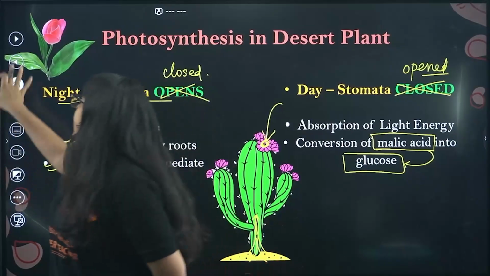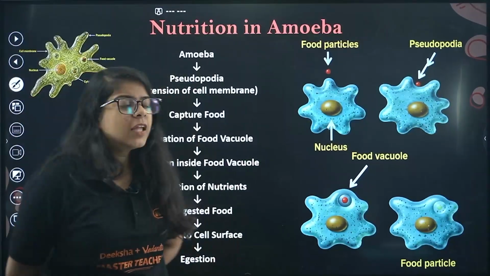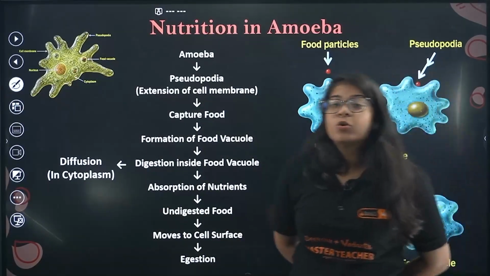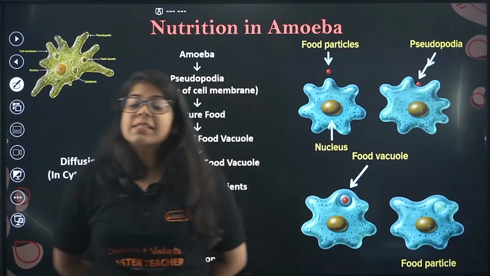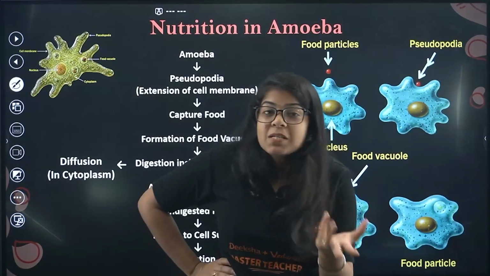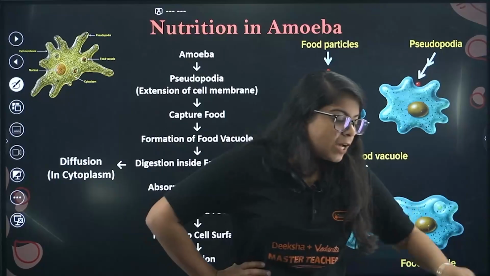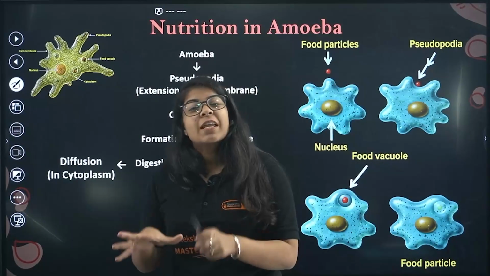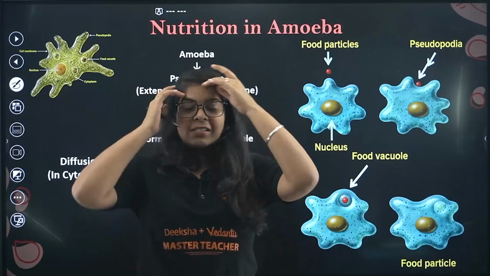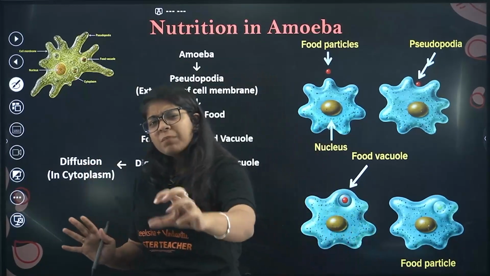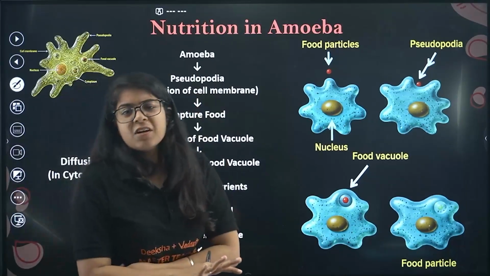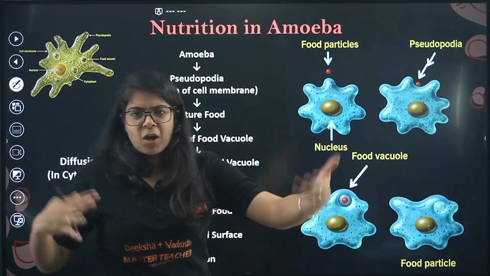Done? Okay, then moving on, we have a very important topic. We studied the cell, right? In the cell we studied unicellular organisms and multicellular organisms in the 9th class. In that we studied amoeba. Amoeba is a unicellular organism, right? So we are going to study nutrition in amoeba. We have to start with unicellular organisms and understand how amoeba actually eats food and gets nutrition. Let's understand the diagram first, then we'll move on to the biology part of it.